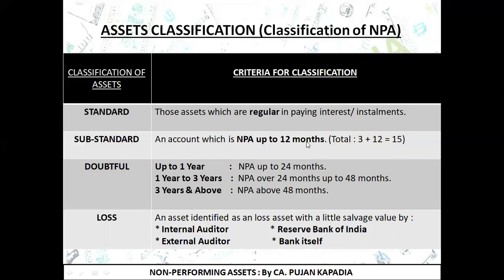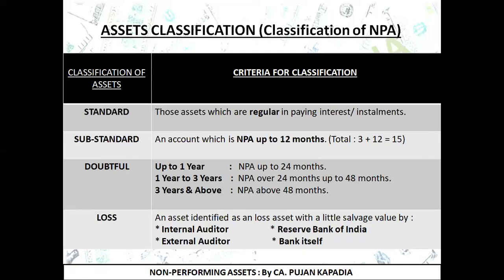Now please read it carefully, because there are certain confusions that may come up in a later part. As a result, please focus on this once again. What I have written over here: an account which is NPA up to 12 months. First of all, when an account becomes NPA, 90 days have passed for that particular account. So to become an NPA, I first need to wait for 3 months, right? Plus, if my account remains NPA for a further 12 months, then it is classified as a substandard asset. So in total, 3 months is for NPA and 12 months for the substandard asset, so it comes to 15 months. I hope I'm clear with this.